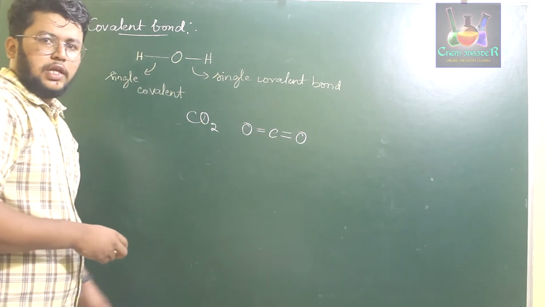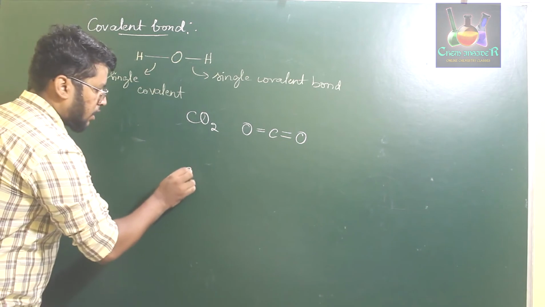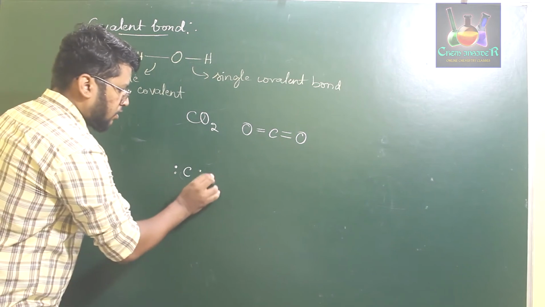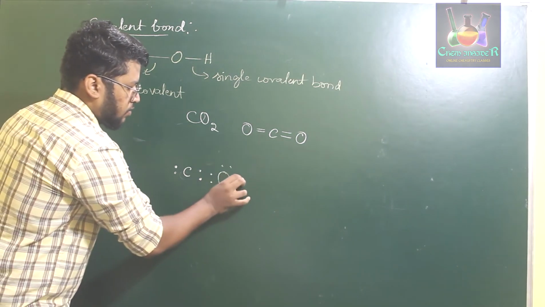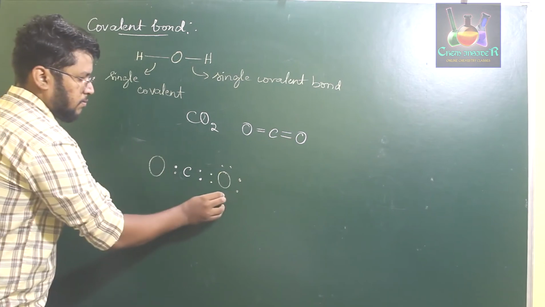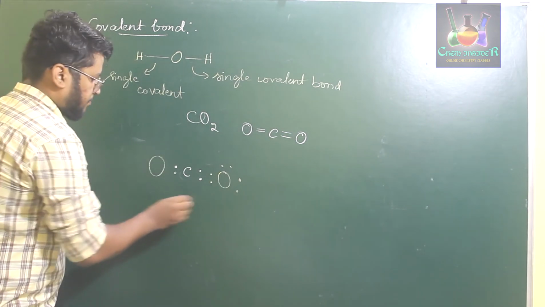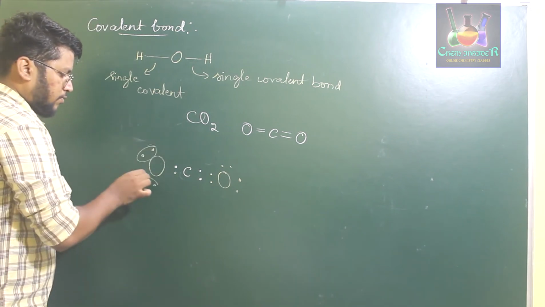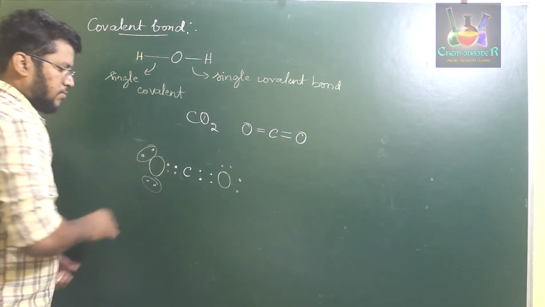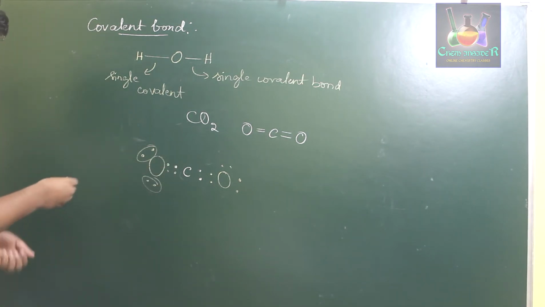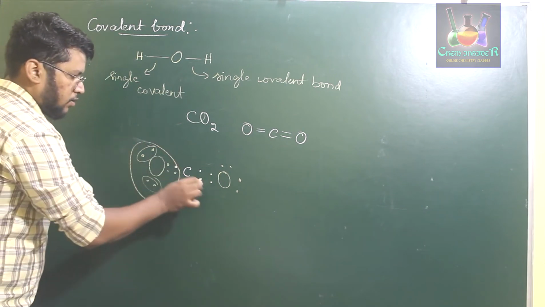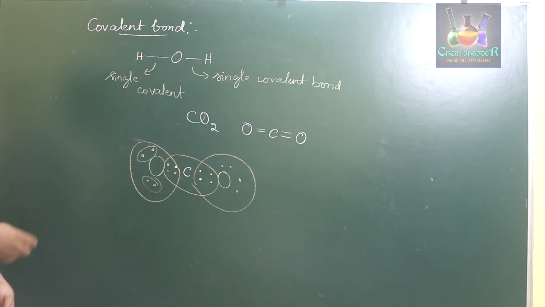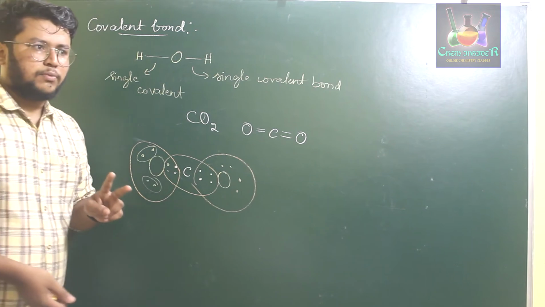If you write the Lewis dot structure for carbon over here, carbon, which has 4 electrons in its valence shell, will be sharing those electrons with 2 electrons of oxygen. So oxygen has 2, 4, 6. Now on completing the octet structure, this oxygen has 8 electrons, this oxygen has 8 electrons, and carbon has 8 electrons.